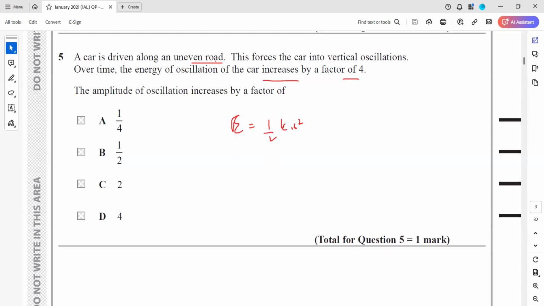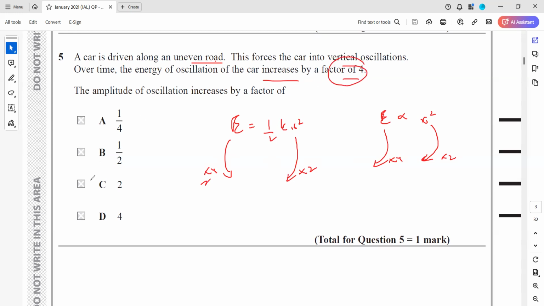If the energy has increased by 4, what is the relation between the amplitude and the energy? It varies with a square. So if the amplitude is doubled, the square of 2 will be 4. That means if the amplitude is doubled, then the energy will be 4 times. So as I mentioned, the energy becomes 4 times.